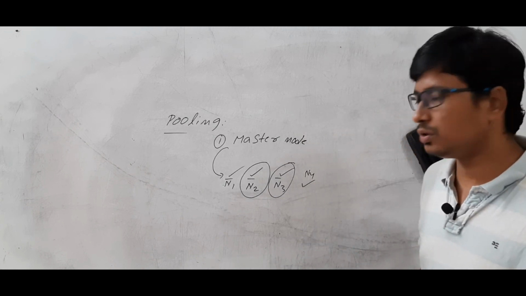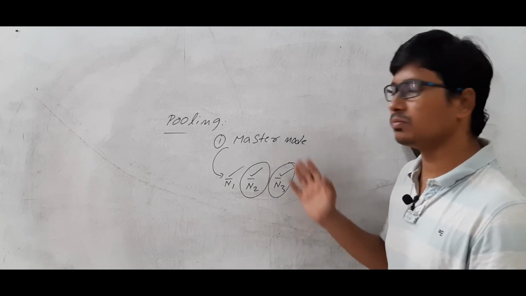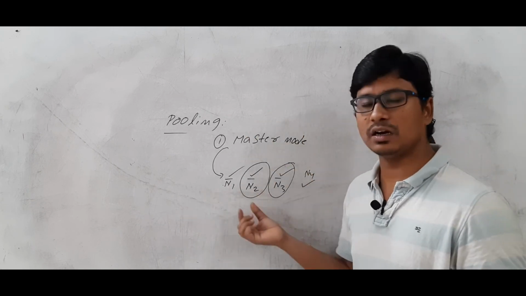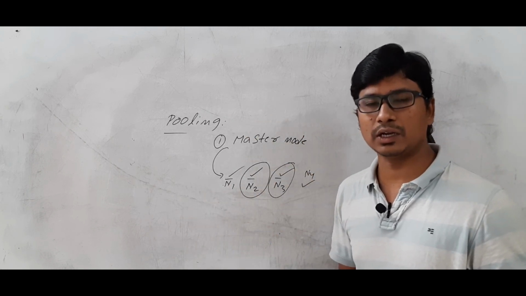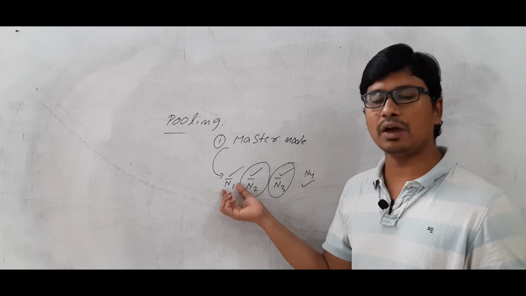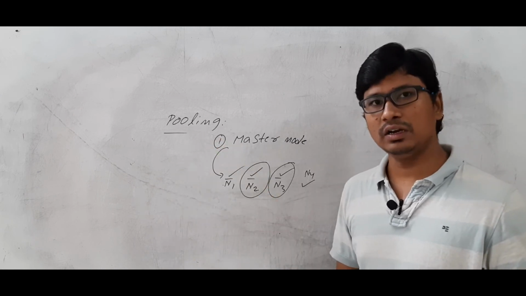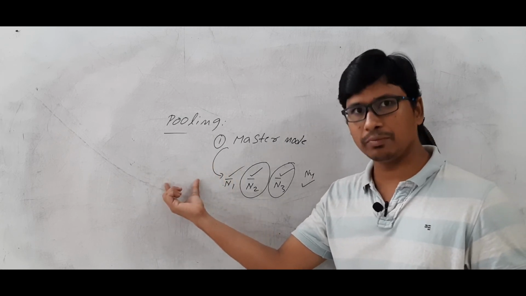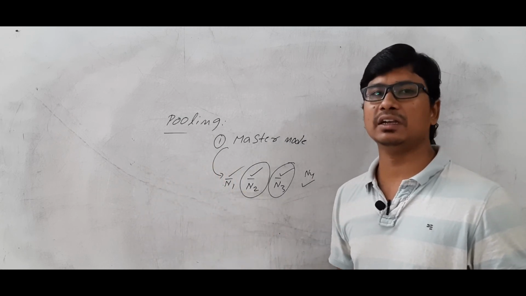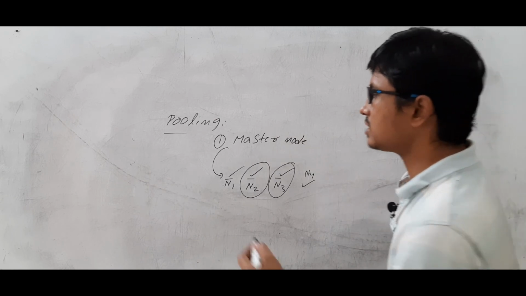Is it clear? So using the round robin mechanism, the master node will ask each node whether it has any data to transfer. If the node has data to transfer, then it will transfer. Otherwise it will not transfer. So you have a polling period and then you have a data transfer period. Are you able to understand it or not?